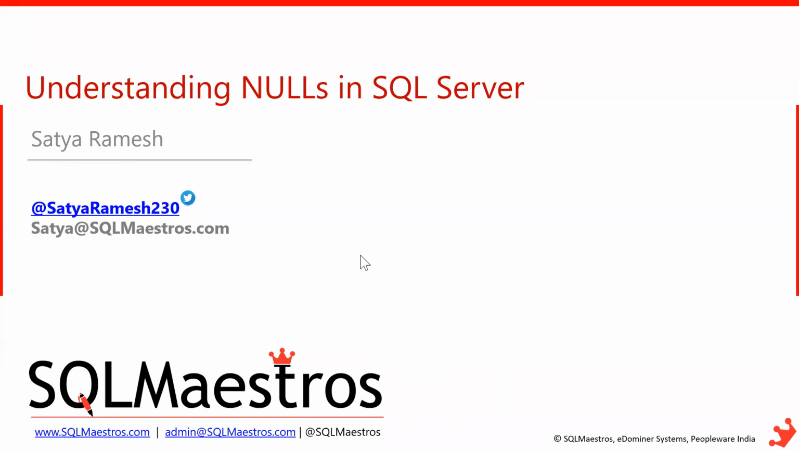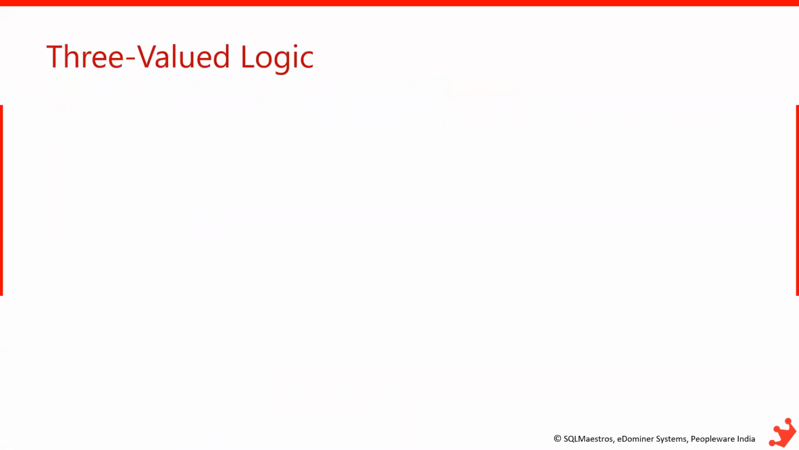Before we move to what null is, let's understand this thing called three-value logic that exists in SQL Server. How many of you already know about this three-value logic? Please respond in the chat window.